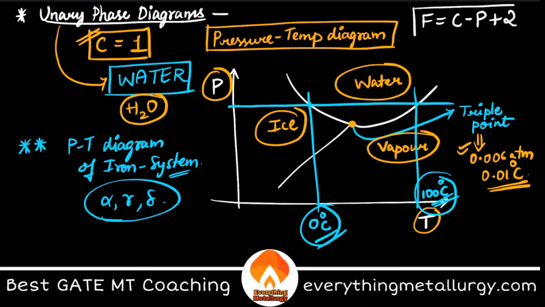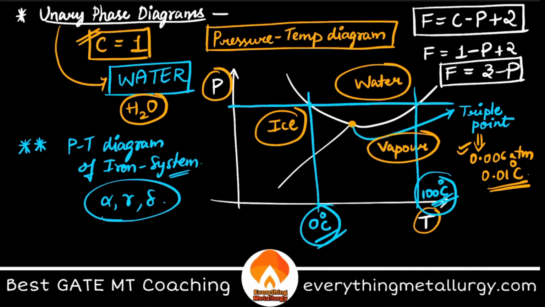Okay, because here pressure is not constant, right? Now, how many components do we have? Obviously, we are in a unary system, so C equal to 1. Number of phases, let's keep it as P, because at different positions in the graph you can see different numbers of phases, plus 2. Therefore, here you can see F is 3 minus P. So for this water unary diagram system, or any unary diagram, I get this relation: F equal to 3 minus P.